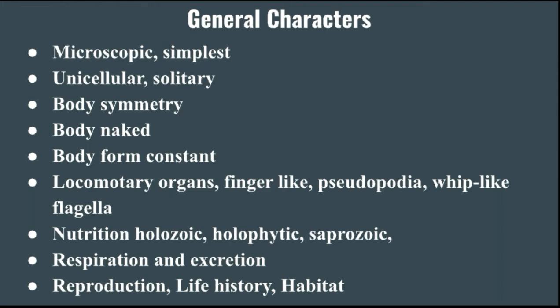Now next is the respiration and excretion. In the respiration and excretion, through the general surface or through contractile vacuoles, which serve mainly as osmoregulation.